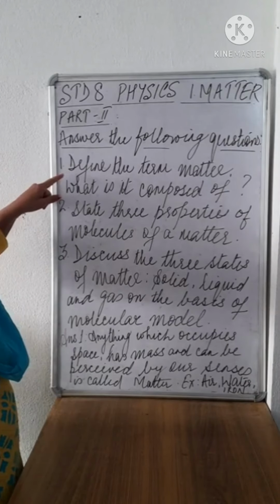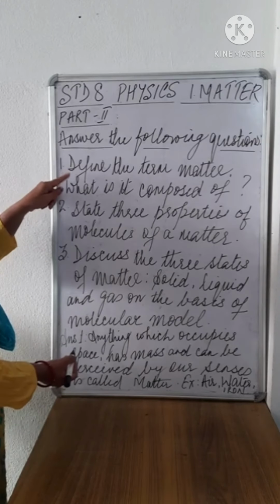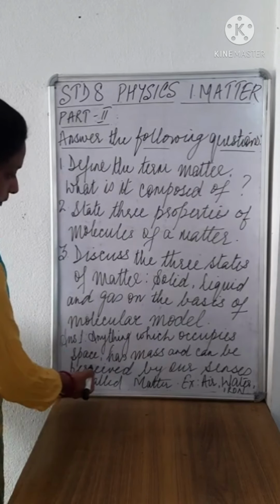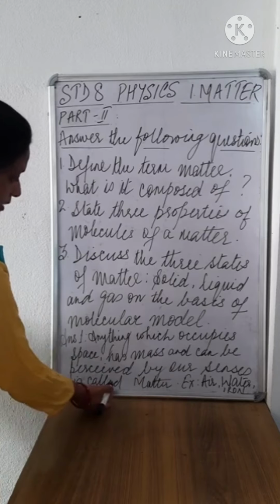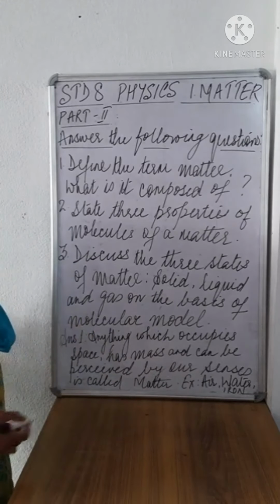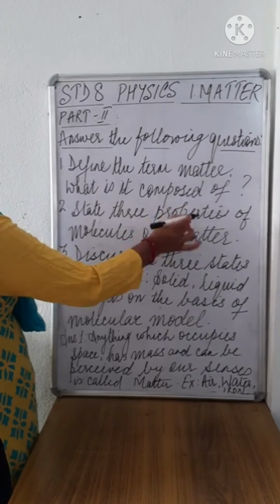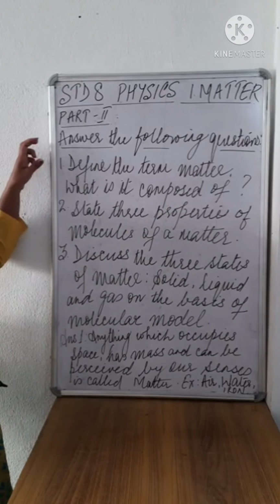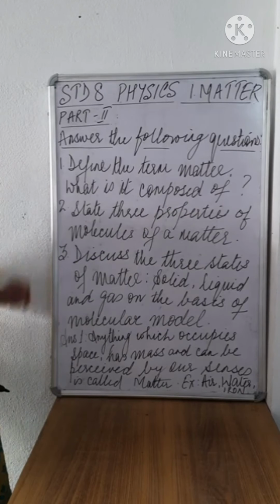The first one, you will be writing it here. I have written the answer as well. You will be writing the answer this way. Matter: anything which occupies a space, has mass and can be perceived by our senses, is called matter. Example: air, water, iron. What is it composed of? It is composed of molecules. So start with the question answers in your notebook.